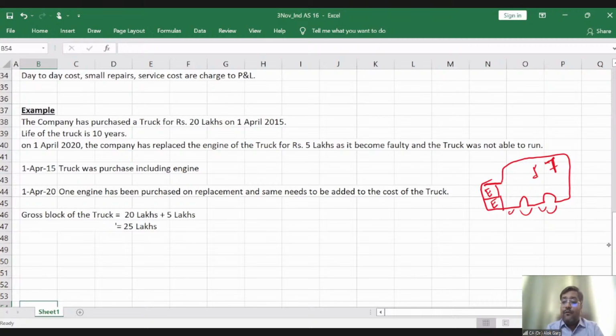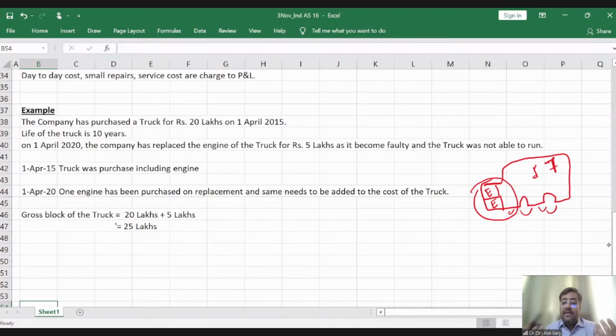Of course, only one engine is providing benefit to this truck. This one engine is only usable, the other engine is not usable. So don't you think if we need to capitalize the new engine, we should de-recognize the old engine, right? Why? Because this PPE is a balance sheet item.